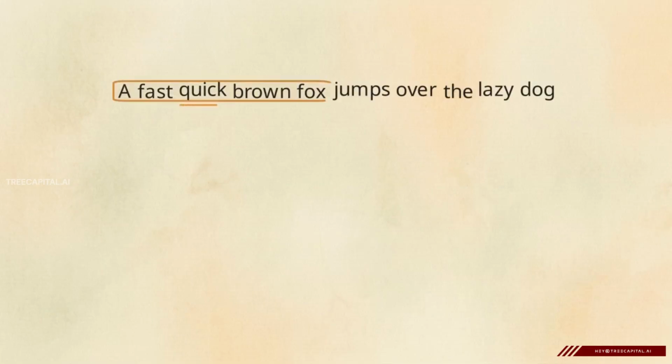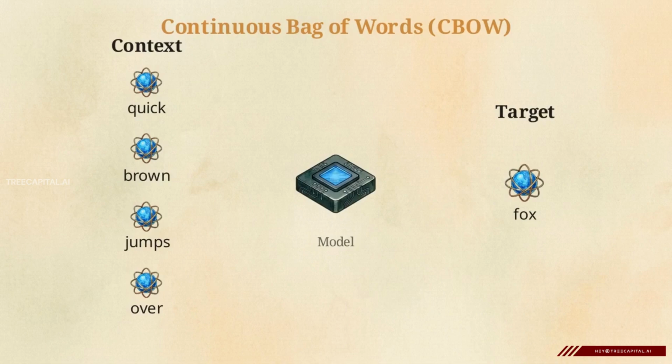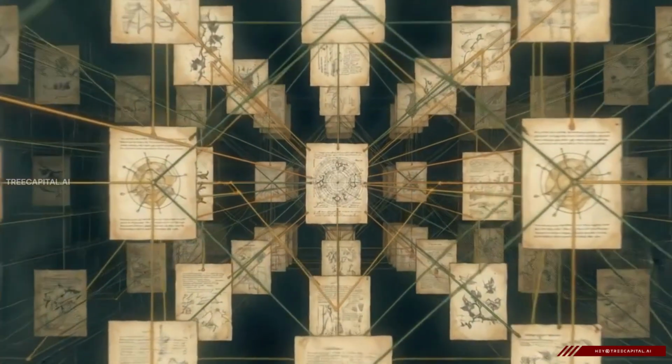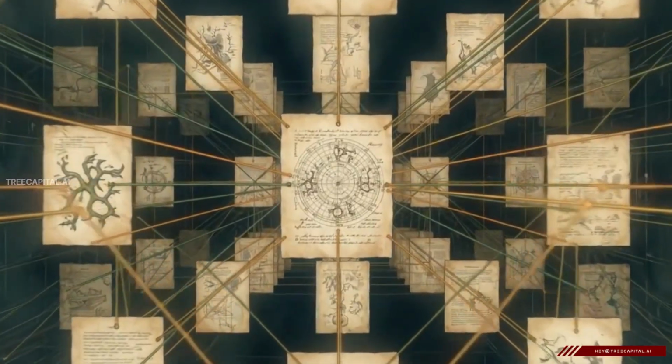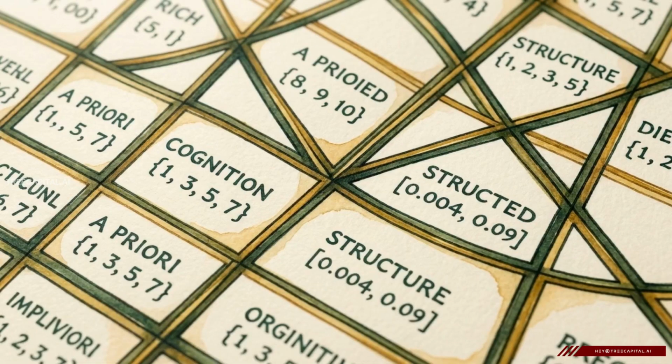Evolutionary steps like Word2Vec improved this by learning from relationships within local context windows, the words immediately surrounding a target. Word2Vec utilizes two primary methods: continuous bag of words, which predicts a target word based on its neighbors, and skip-gram, which predicts the neighbors based on the target. Another approach, GloVe, maps relationships by analyzing how often words appear together across an entire corpus of text, rather than just local windows. These models advanced the field, but they shared a critical limitation.